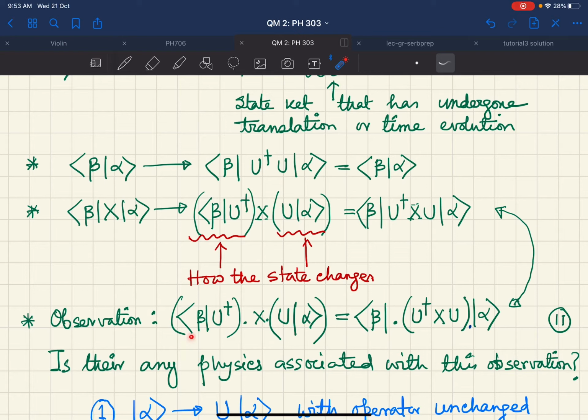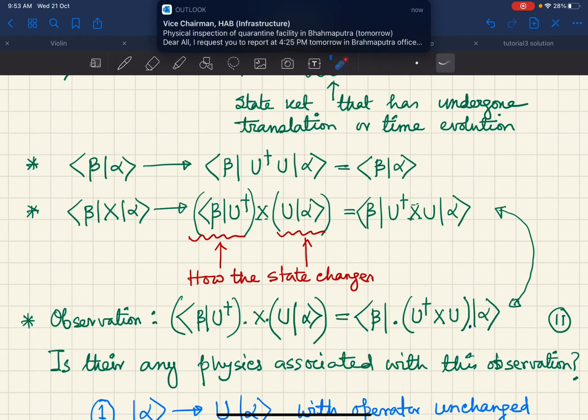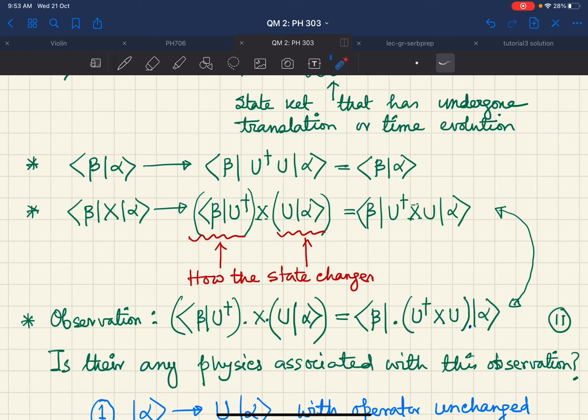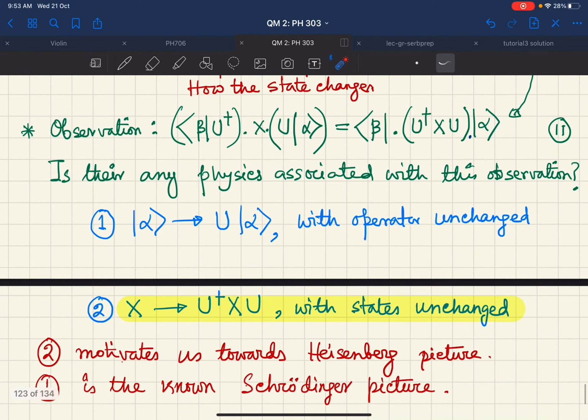One time, I am saying that my states are changing and my x operator, whatever is here, is sitting as it is. I can look at the same equation, and I can also claim that I have my states which are not changing. Rather, my operator x is changing in the following manner, u dagger x u. So you will ask, is there any physics associated with this observation? Of course, there are two different ways that you have to look at it.